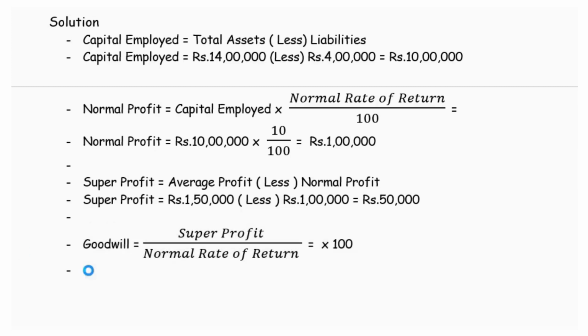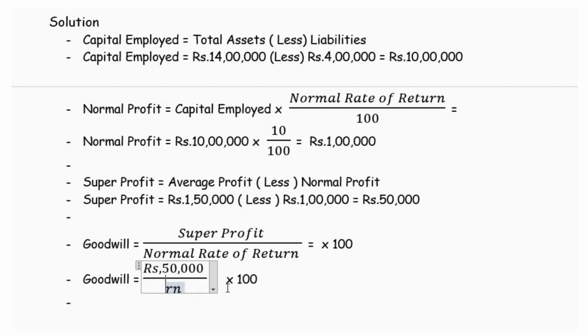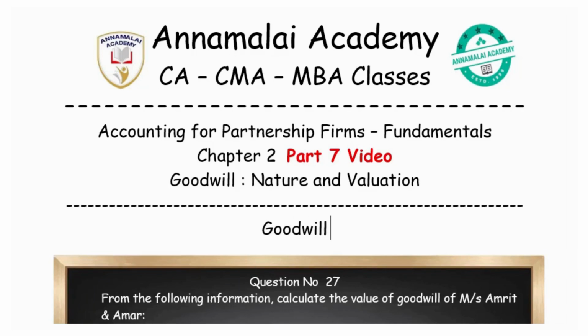So for goodwill, the super profit we have estimated as rupees 50,000, and the normal rate of return we know that it is 10 percent. So it is divided by 10, the normal rate of return. So the value of goodwill is rupees 5 lakhs. This is the value of goodwill by capitalization of super profit. Next question on goodwill valuation.